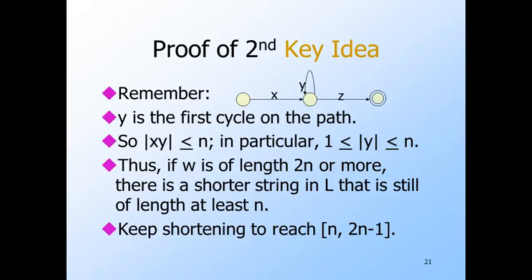As a result, given any really long string w that's accepted, we can keep taking out pieces of length between 1 and n, that's the y in each of these diagrams, and we just keep throwing them away, and eventually what's left of w will be between n and 2n minus 1.